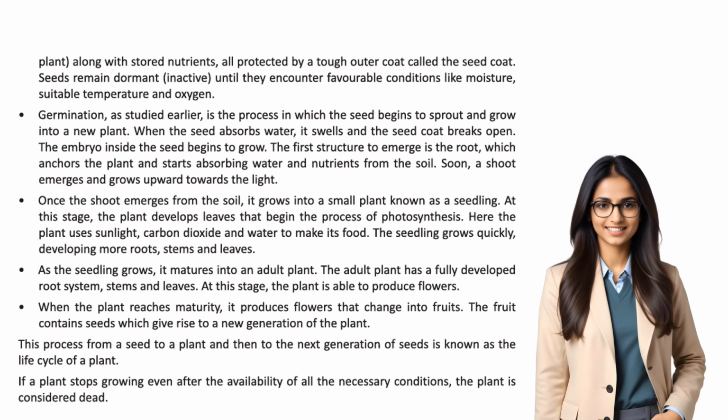This process from a seed to a plant and then to the next generation of seeds is known as the life cycle of a plant. If a plant stops growing even after the availability of all the necessary conditions, the plant is considered dead.